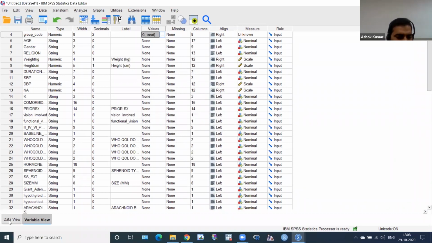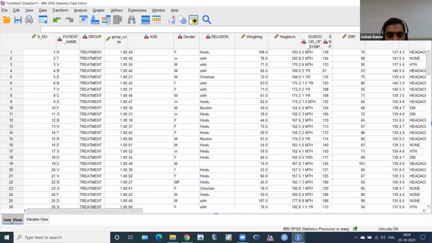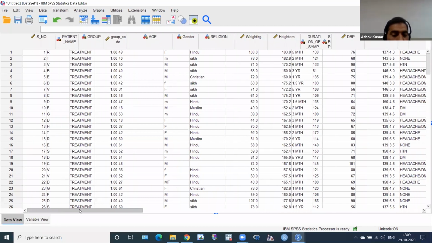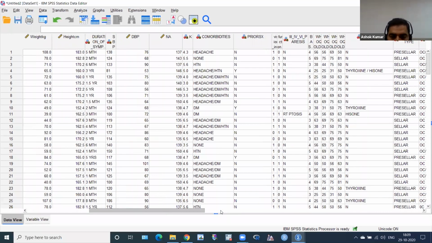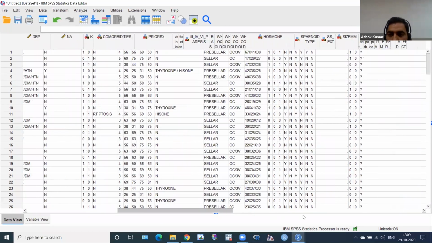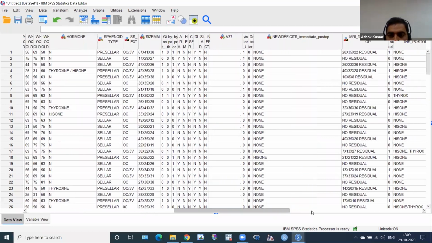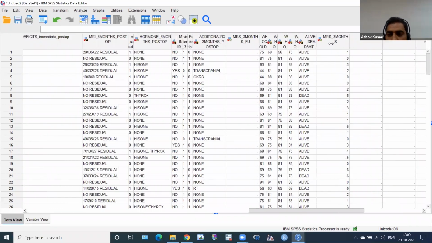Then you have to click on data view here, on the left side below. And I have to see where is my survival, or live or death. So I scroll this from left to right, and what I see, okay, here is my data.